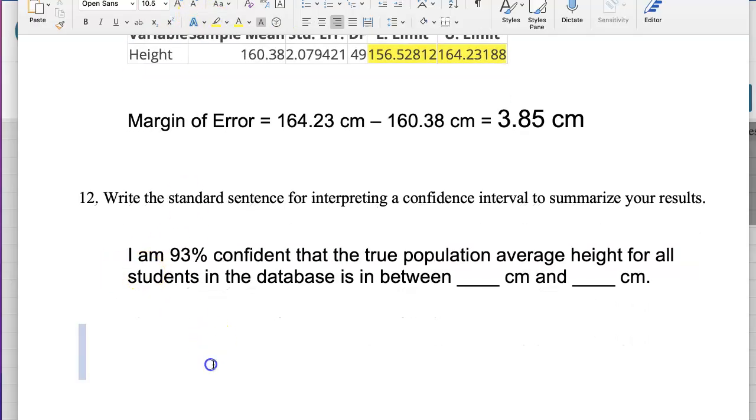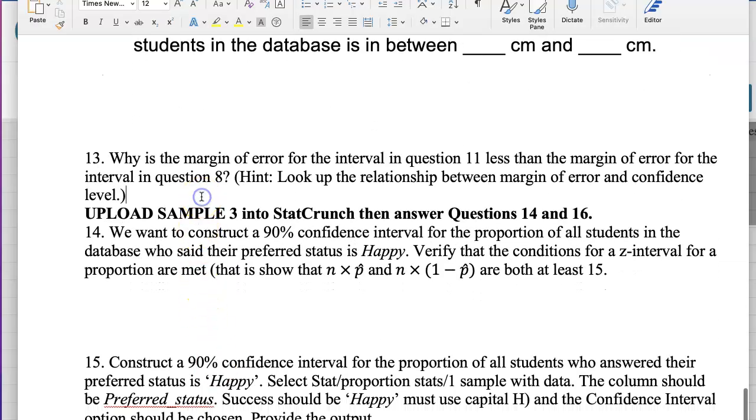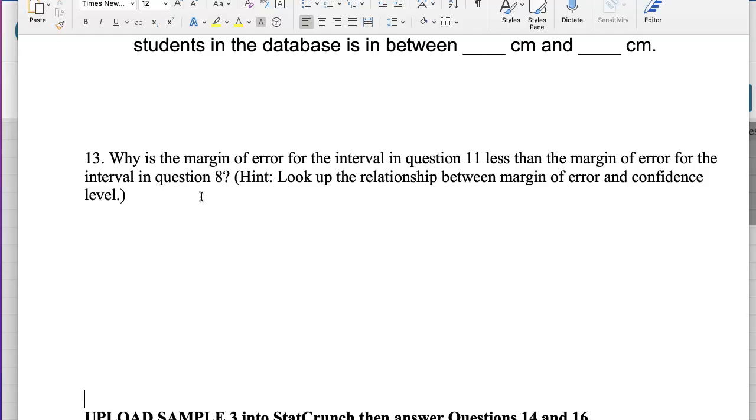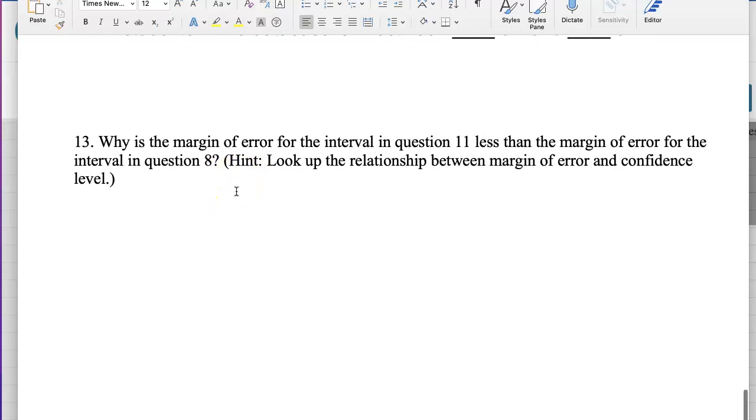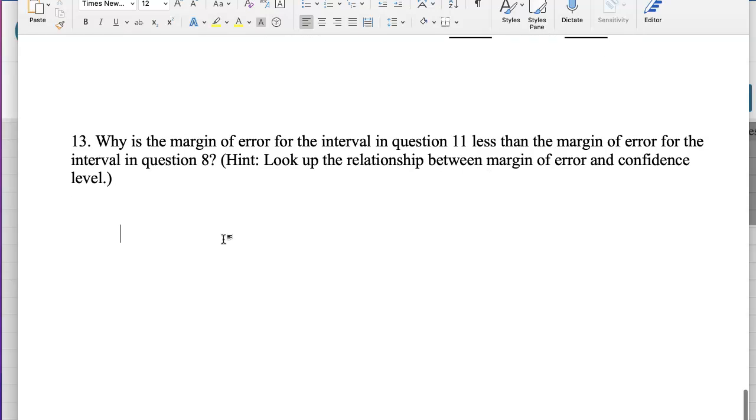Now question 13 is the last one that I want you to think about. Why is the margin of error for the interval in question 11 less than the margin of error for the interval in question 8? We use the same sample, so we're not talking about the sample size this time. So let's summarize what we had from each.